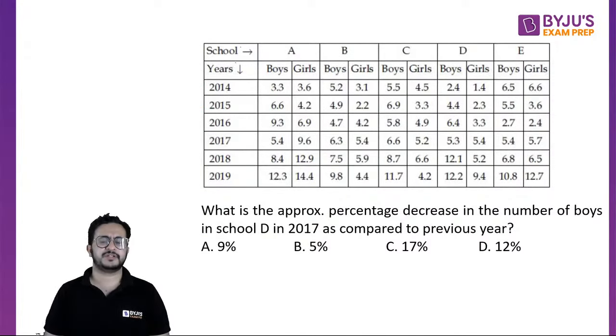So here's the first question. What is the approximate percentage decrease in the number of boys in school D in 2017 as compared to the previous year? Even if DI comes in the examination, you will have questions related to percentages, ratios or some other calculations. Maybe some of these or all of those, but you will not have questions like logical DI.